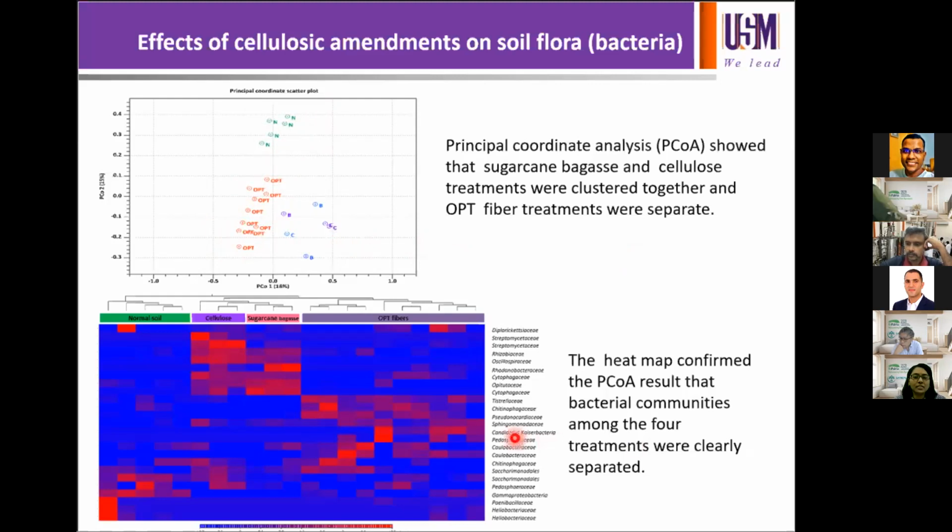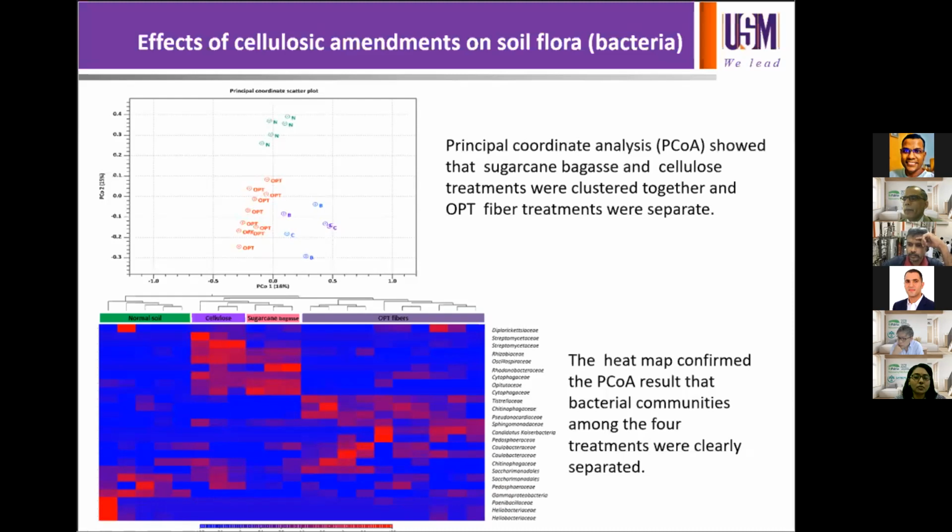Heat map analysis visualizing the bacterial community present in each treatment also confirmed the principal coordinate analysis results, that bacterial communities among the 4 treatments were completely separated. You can see here the cellulose and sugarcane bagasse are at around the same area, whereas the OPT fiber is more diverse. And also for the normal soil, the type of bacterial isolates that are present in the normal soil is also completely different from the rest of the treatments.